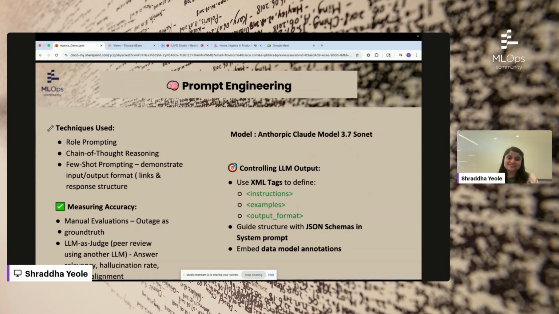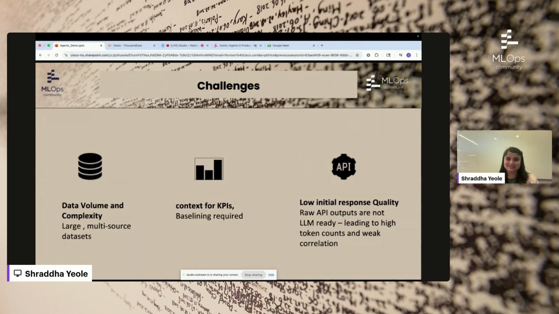And in the previous panel discussion, we discussed FastAPI and Pydantic models. That's where we also embedded the data model annotations, which really helped the LLM understand the data model and learn more about what fields are being injected into the LLM model. That being said, this was the overall strategy used to perform the prompt engineering.